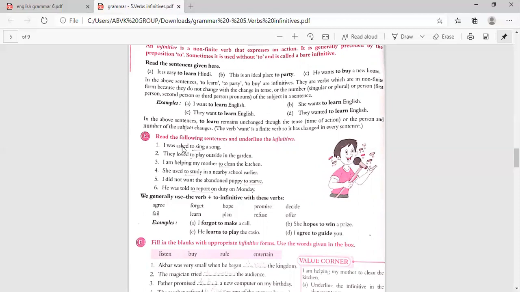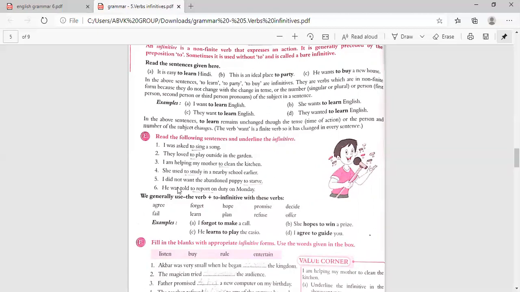The next one is: they loved to play outside in the garden. So play is the verb, to has come, so to play is the infinitive. And I am helping my mother to clean the kitchen. So clean is a verb, and to is added to clean, so this is an infinitive. And she used to study in a nearby school earlier. So study is a verb too, so this is an infinitive.